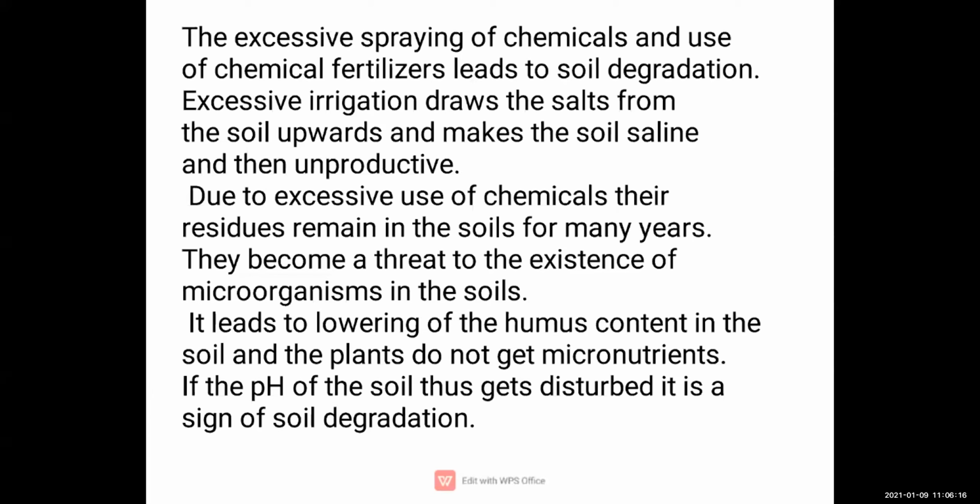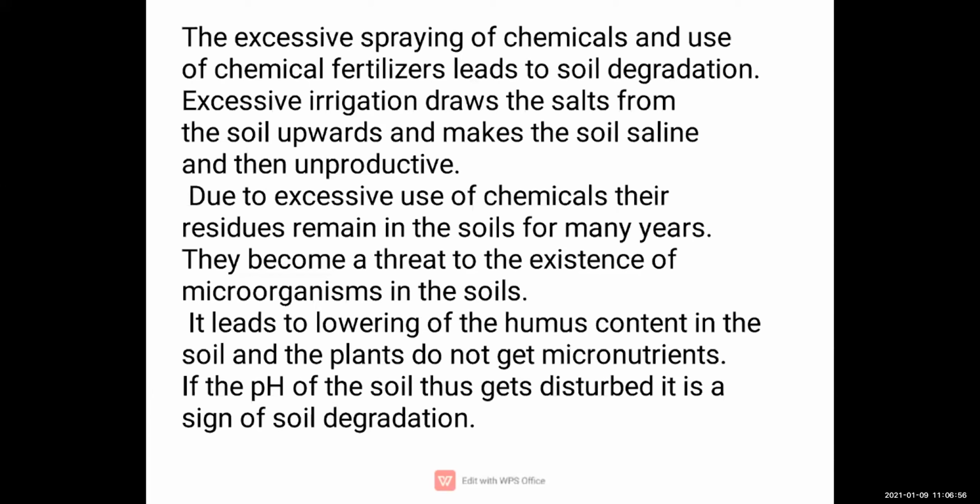Excessive irrigation draws the salts from the soil upwards and makes the soil saline and then unproductive. Clear, children? Excessive irrigation draws the salts from the soil upwards and makes the soil saline, which means it contains salt in it. It is unproductive, which means we cannot produce crops on it. The soil is infertile, or its fertility is reduced.